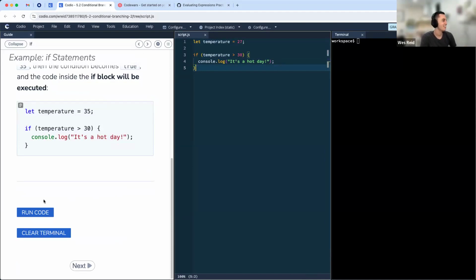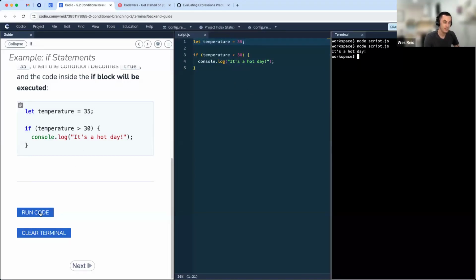All right, excellent. Yeah, let's take a look. So in this case, we can see the program did run. We see this little command up here, node script.js. In this case, nothing gets printed out. That's because the console log statement is encapsulated within these curly braces. So because temperature is not greater than 30, this code does not run. If we change our value to a higher value, so temperature is now 35, in this case, it will go ahead and actually print out the code within there.